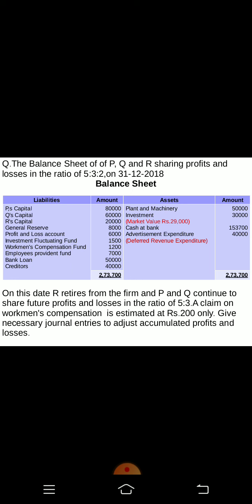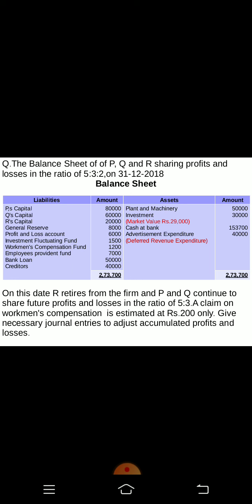A claim on workmen compensation is 200 only. Now come back to the balance sheet liability side. Just locate the workmen compensation fund. Hope you are seeing the amount 1,200. But a claim has come, meaning something happened to workers, or due to some reason some compensation is to be paid to the workers, and that amount is 200.